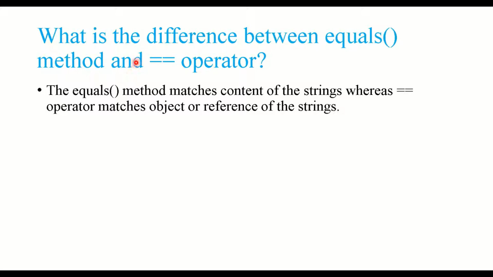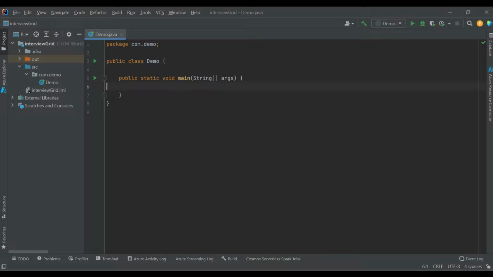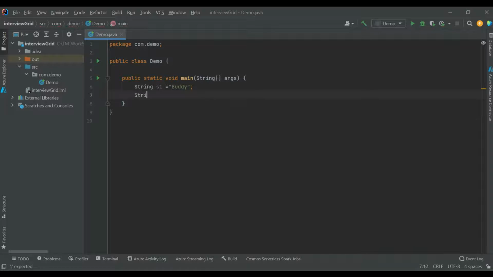So now one of the most important questions is, what is the difference between the equals method and the double equal to operator? Or they can ask you, how can you compare two strings? To show that, I have a demo class here. What I'll do is have a string s1 equal to, suppose, buddy.